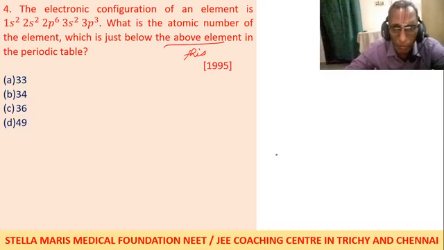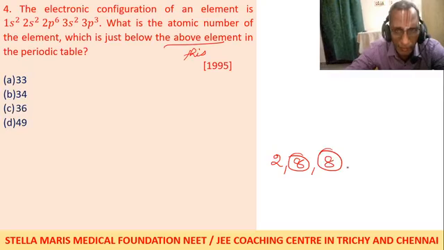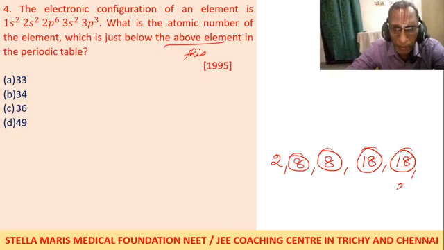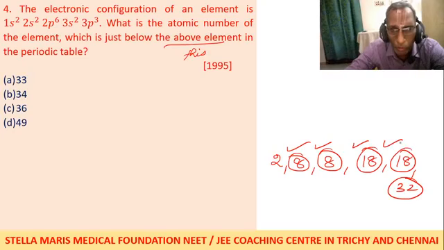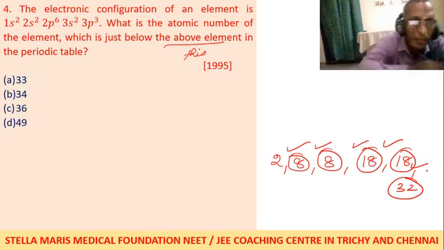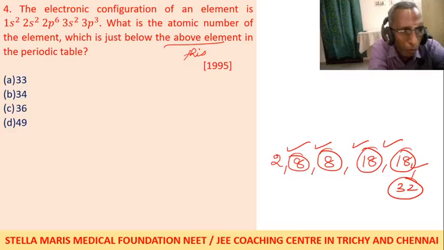So here we have to use the relation: first period and second period there is a difference of 8. Second period and third period there is a difference of 8. Third period and fourth period there is a difference of 18. Next 18. Then 32. You have to remember these aspects. How do adjacent period elements in the same group, how do their atomic numbers vary?